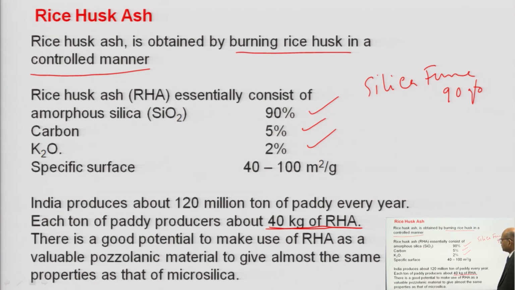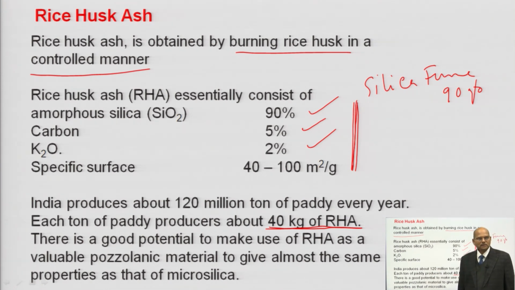So, this is a good potential to make use of rice husk ash as a valuable pozzolanic material to give almost the same properties as that of micro silica. So, this one we have to develop, although this is recommended in the code, but it is at experimental level, we are not using this in the actual field.